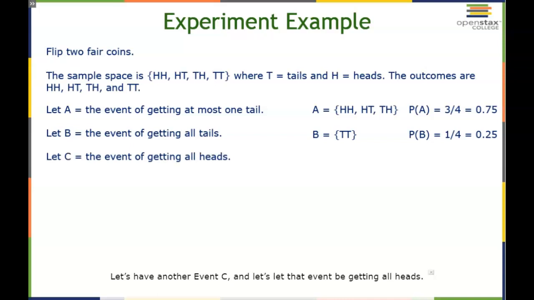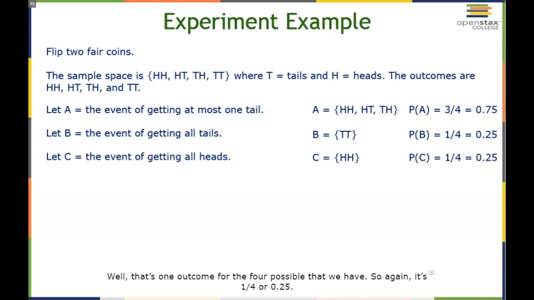Let's have another event, C, and let's let that event be getting all heads. That means no tails at all. That means the first coin has to be a head and the second coin has to be a head. And therefore, its set looks like HH. What's the probability of C occurring? Well, that's 1 outcome for the 4 possible that we have. So again, it's 1/4, 0.25.